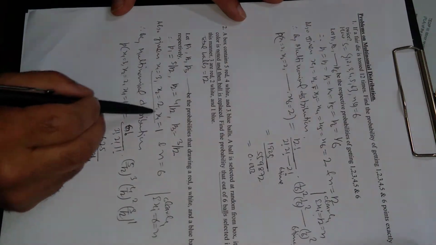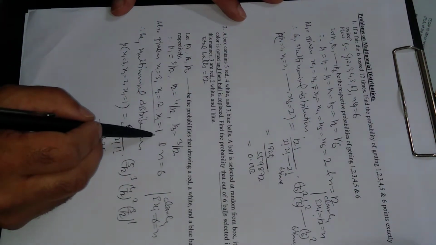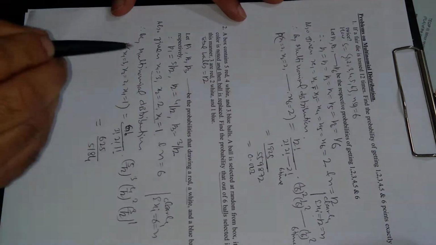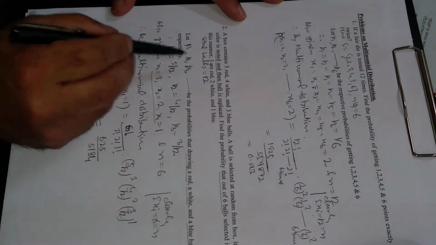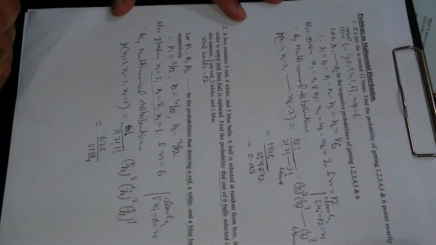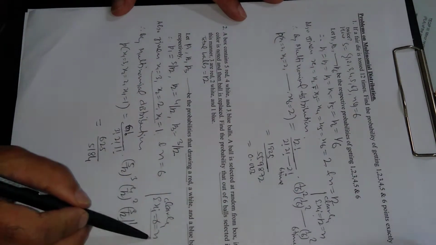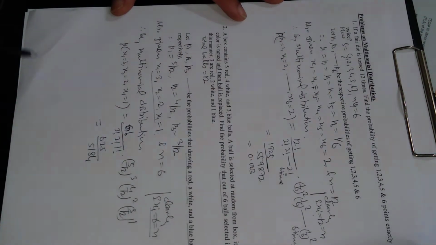Just you have to check how many random variables will be there, because 3 probabilities means 3 random variables will be there. So 3 events are there. First event is drawing a red ball. Second event is drawing a white ball. Third event is drawing blue balls. So 3 events, 3 probabilities and 3 random variables. First of all, you have to check summation xi must be equal to n. If this is true, then we can apply multinomial distribution. This is the formula. So this is all about multinomial distribution.